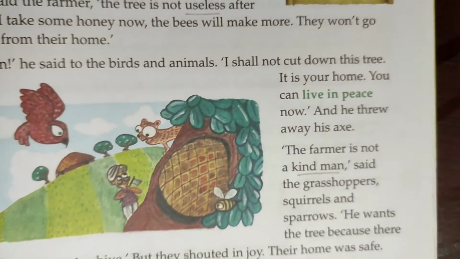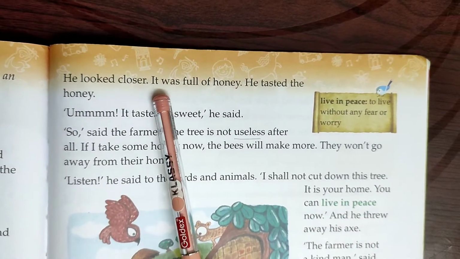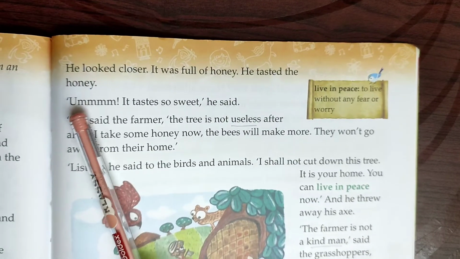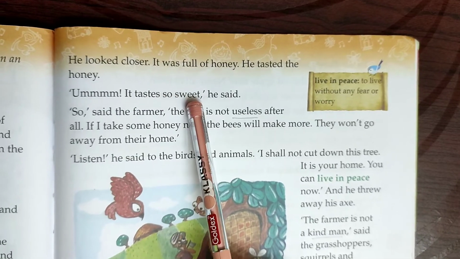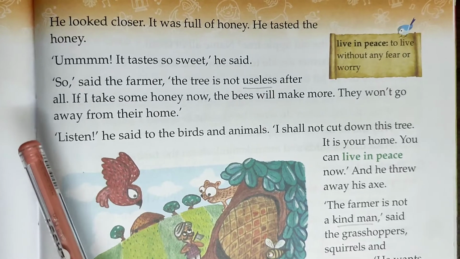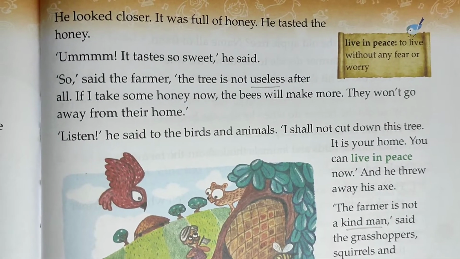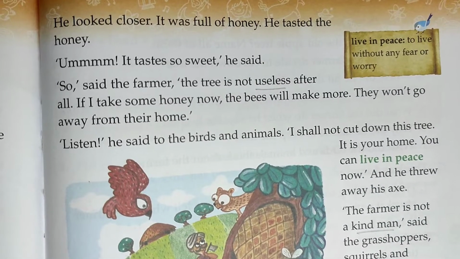Now come to page number 95. He looked closer. It was full of honey. He tasted the honey. It tastes so sweet, he said. When he looked closer into the hole, what did he find? That it was full of honey, and when he tasted it, it was so sweet.